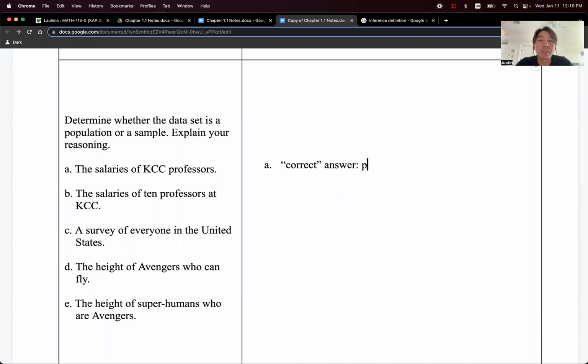So what's the technically or most intuitively correct answer? I'd say that this is a population. And why is it a population? If it's a population, then what you want to do is figure out what a sample would look like. So it's a population because we're talking about all, and that's the key word, right? All salaries of KCC professors.